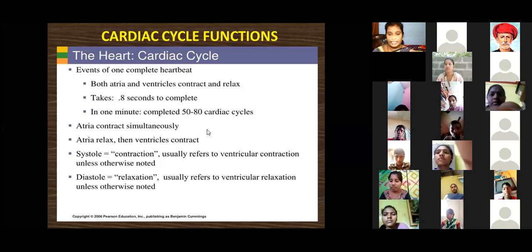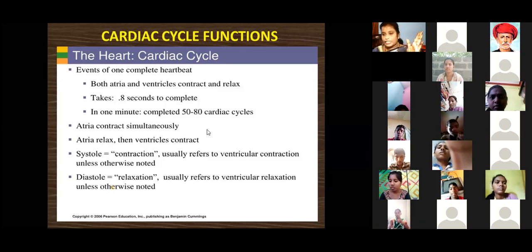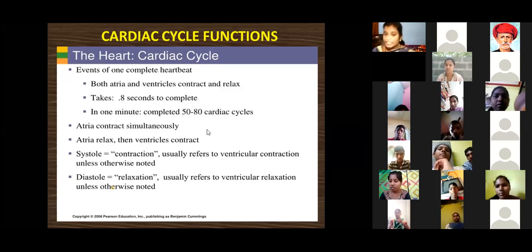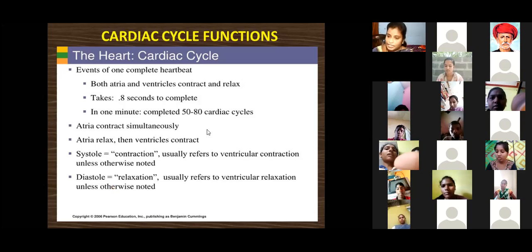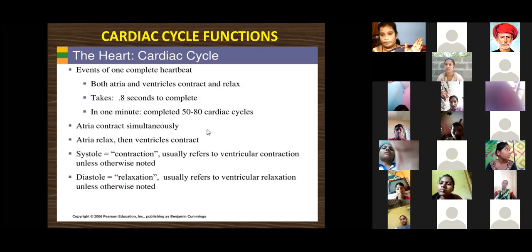Same like that, the ventricles also play once contraction, once relaxation. Both are interconnected, ma. Once the atria relax, at that time the ventricles contract, and the ventricles take relaxation while the atria take contraction.